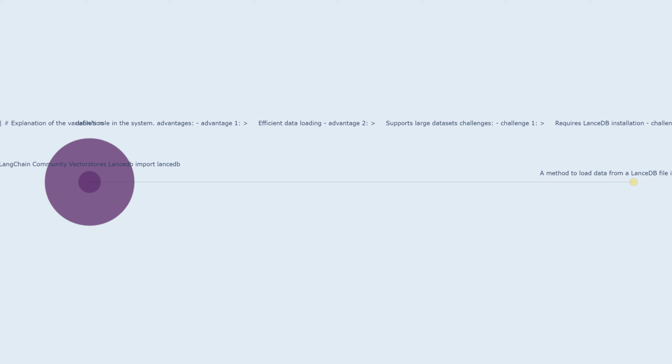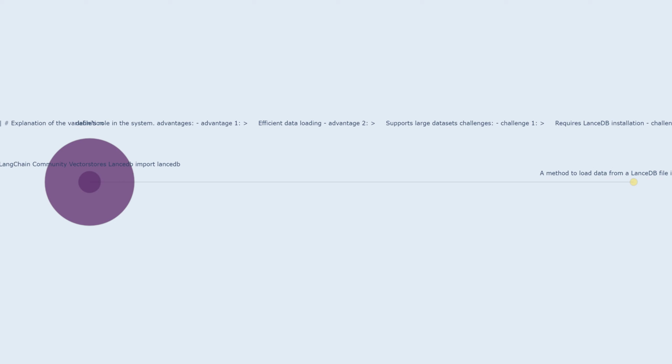Component 4. Import LaunchDB is a method used to load data from a LaunchDB file into a vector store. It provides a convenient way to leverage the performance and scalability of LaunchDB for storing and retrieving vector embeddings.